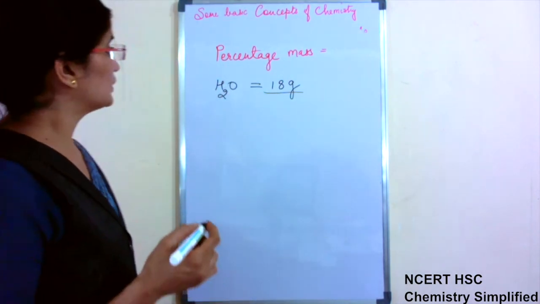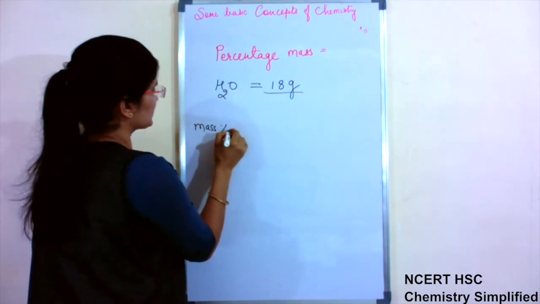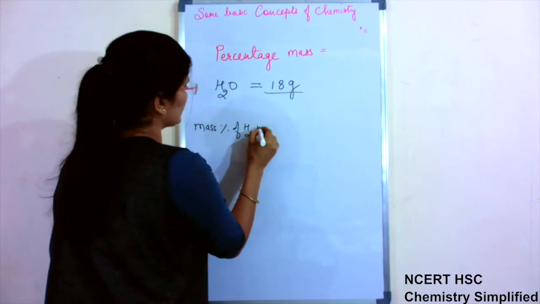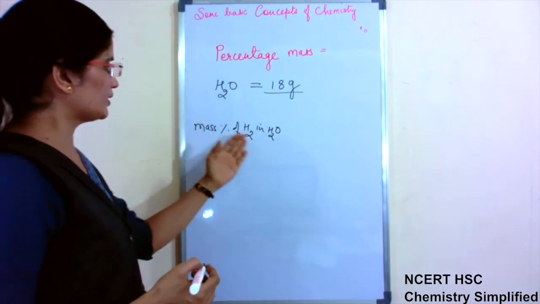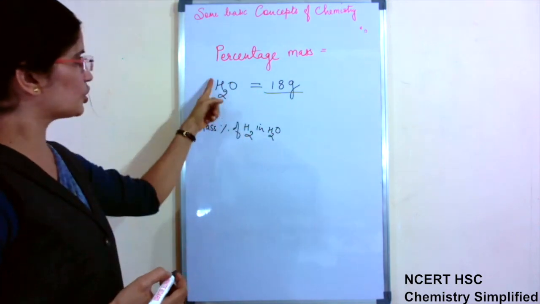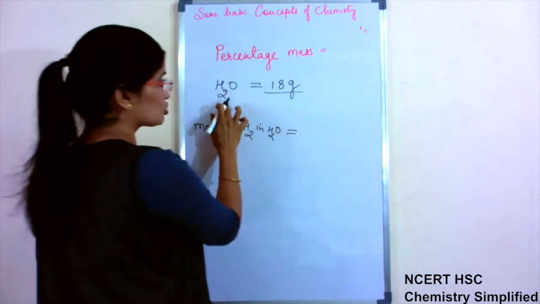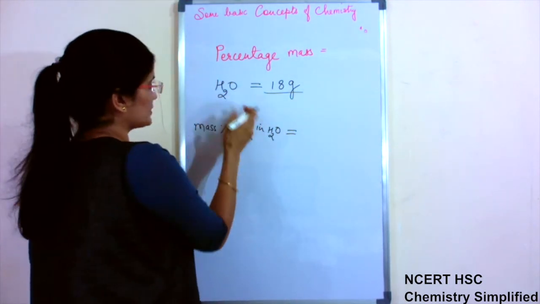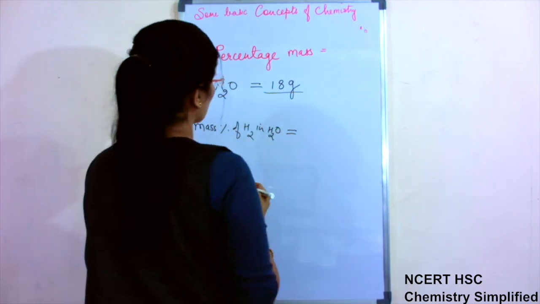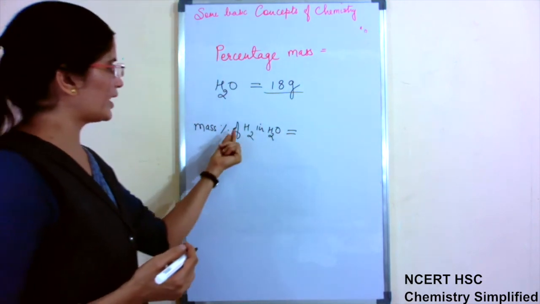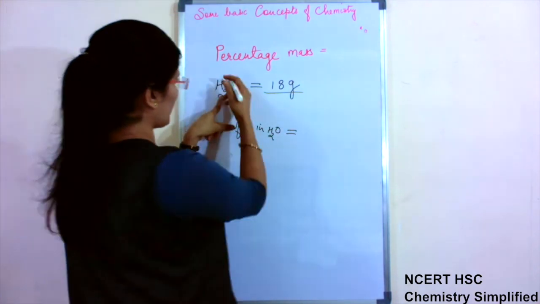Okay. Now suppose we have to calculate the mass percent of H2 in H2O. In a different molecule it will be different, but in H2O what is the mass percentage of H2? Because 2 are there, that is why H2. If 1 is there, we will write H only. So of H2 in H2O, we need to know the atomic mass or molecular mass for H2.